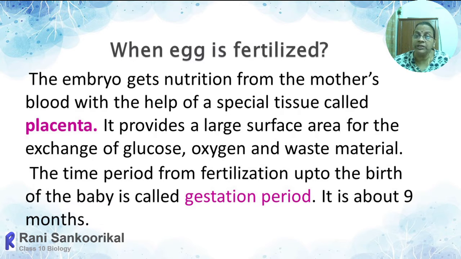The moment the placenta is established and the fetus is attached to the maternal uterine cavity, that period marks the gestation period, the beginning of pregnancy. The embryo will get a chance to complete its full term, approximately 9 months within the mother's womb. That period is called the pregnancy period or gestation period.